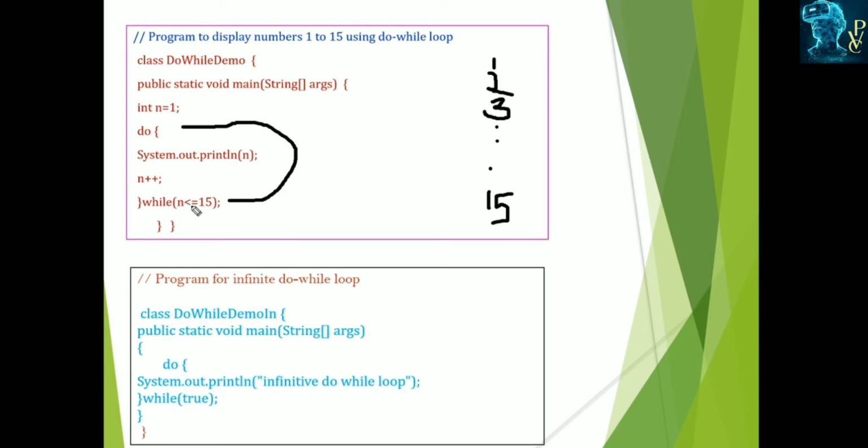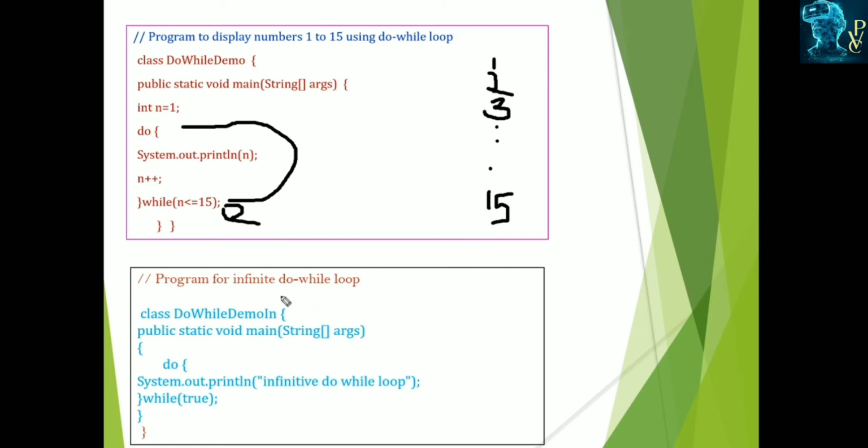After 15 is displayed, n is equal to n plus 1, meaning 15 plus 1, which is 16. Is 16 less than or equal to 15? No. Now it exits from the loop. After this loop there is no statement, so it exits. Likewise, it displays the numbers from 1 to 15.